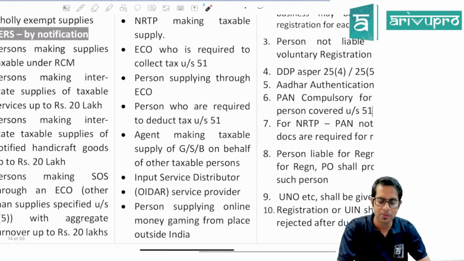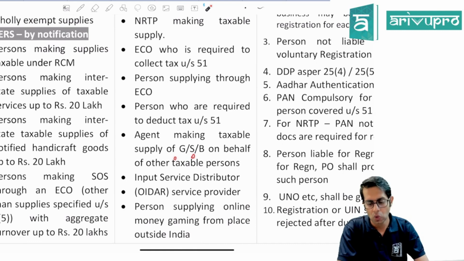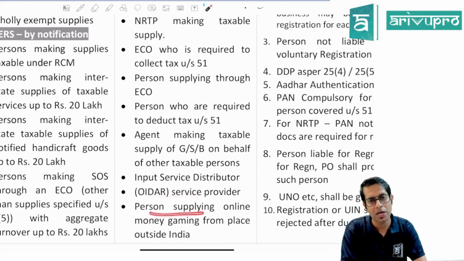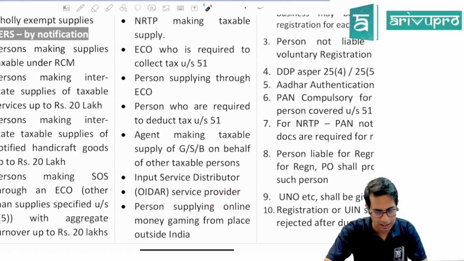And the agent who is making taxable supply of goods or services on behalf of another taxable person, input service distributor, then OIDAR service provider, and all those people who are located outside India and involved in the business of online money gaming from a place outside India.